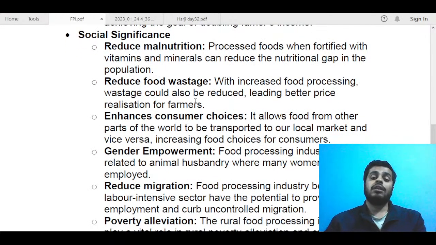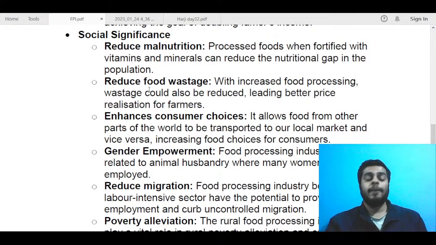So food wastage, there is a lot of food wastage at both the farm level and at the plate level. Even if you go to parties, or see marriage functions, a lot of food is wasted. So that excess of food can be channeled towards the food processing industry, and that will reduce the food wastage.